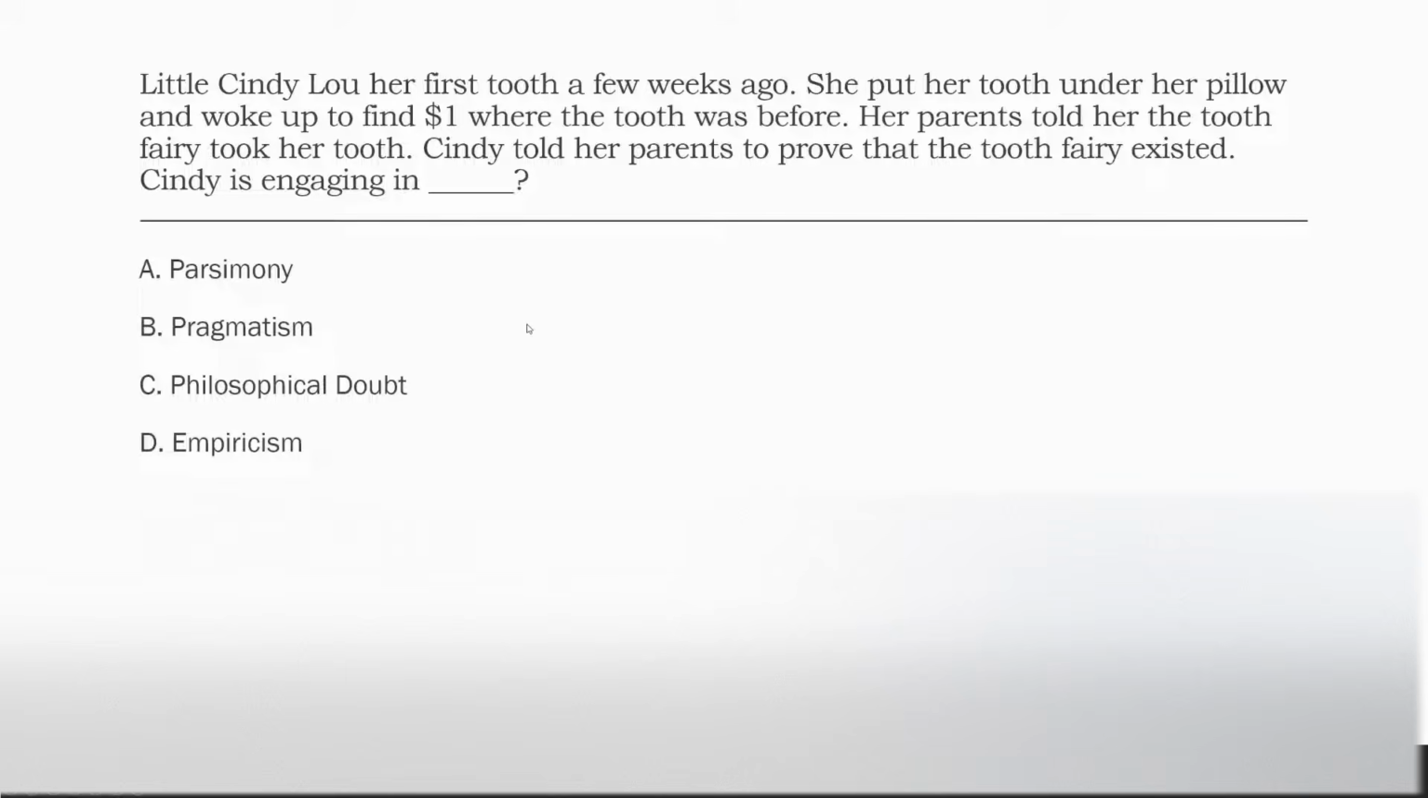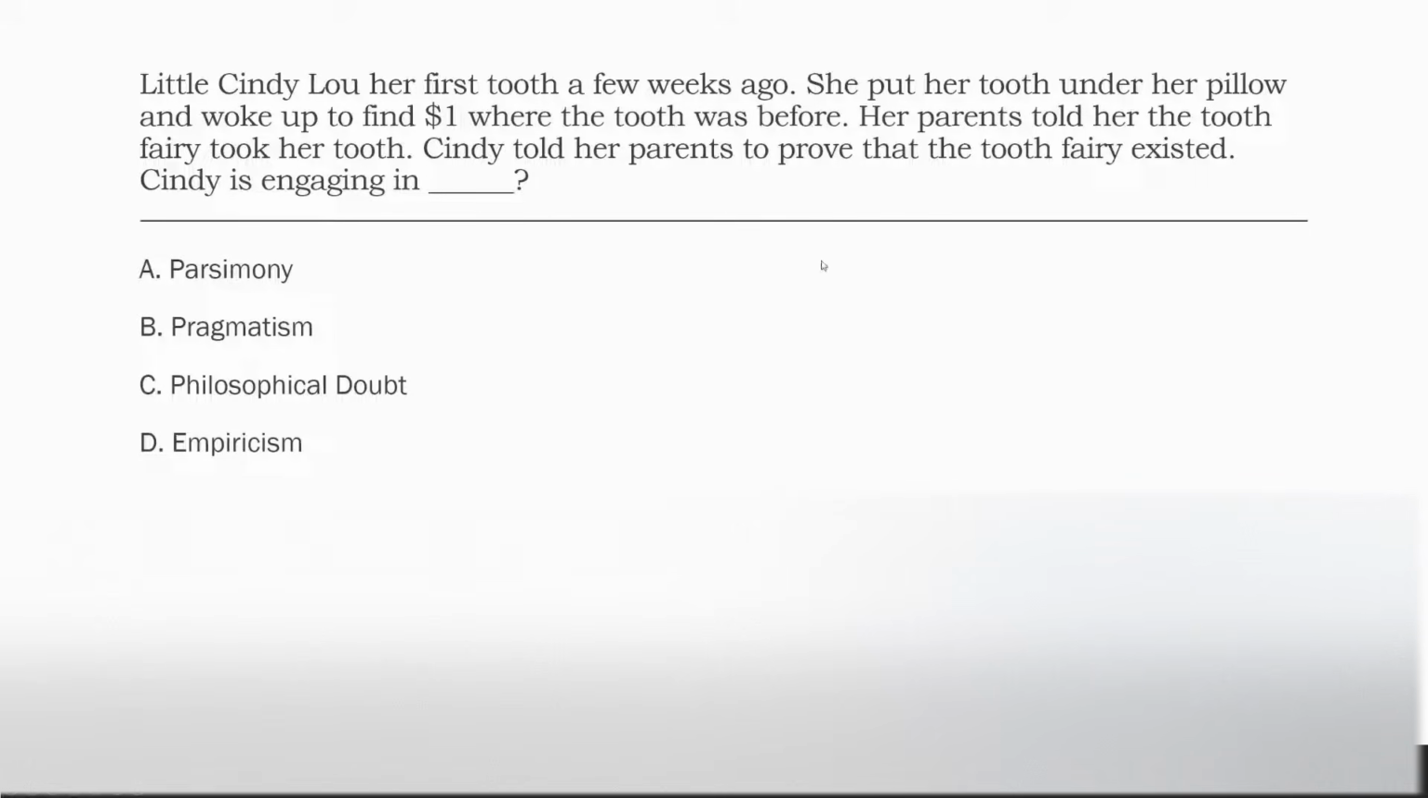B, pragmatism. What is pragmatism? Well, now we're analyzing outcomes and procedures, okay? We're actually looking at different outcomes and procedures based on results, okay? But were our results useful? Were the outcomes meaningful? Can we evaluate based on the outcomes?